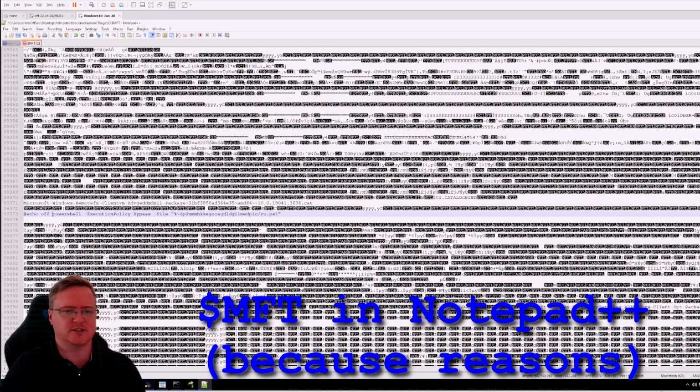I got bored of waiting for MFT Explorer to load. It was being a dick. So I decided just to open the MFT in Notepad++, which is kind of the posh version of running strings on it. And I realized there's something in here which is actually going to answer the next question. I only realized because it's got the @ command. So this is the malicious command that was run, which then calls the ru.ps1.